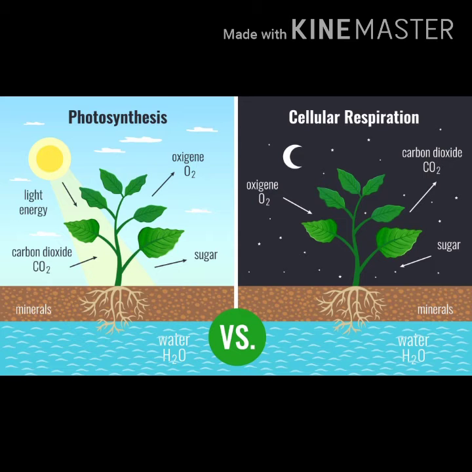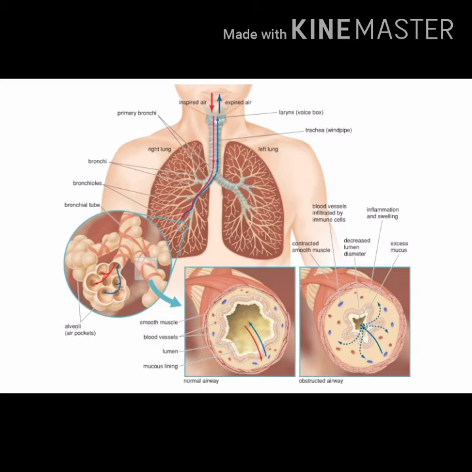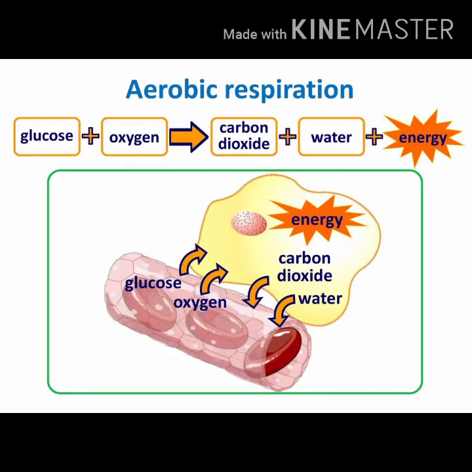In case of animals, they use different organs for intake of oxygen and to release carbon dioxide through the respiration process. See, terrestrial animals can easily breathe the oxygen available in the atmosphere.